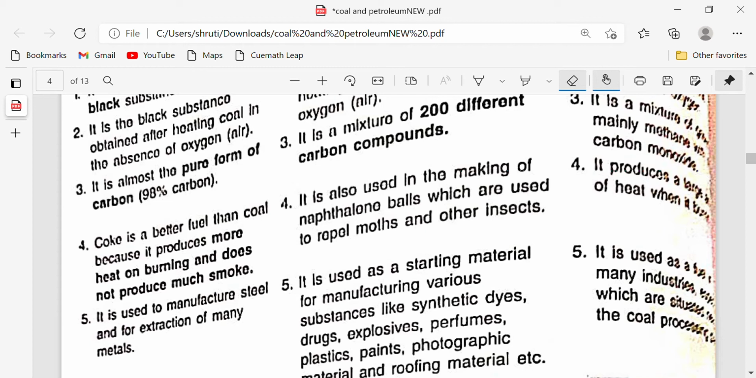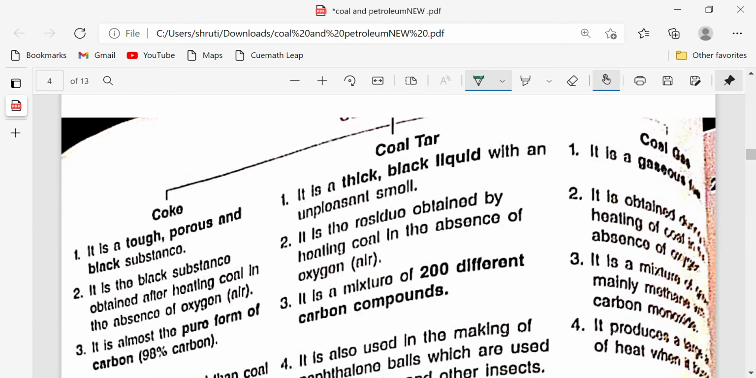Now this point is about the use of coke, where it is used. This is an important point, so just make a star over it. It is used in manufacturing of steel and for extraction of many metals. So the question may come that coke is used in the manufacturing of steel, synthetic dyes, paints, or leveling the roads. The correct option would be that it is used in manufacturing of steel.